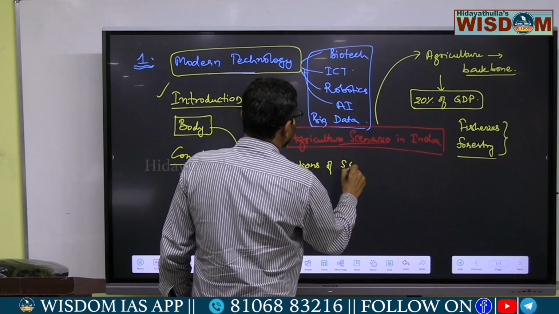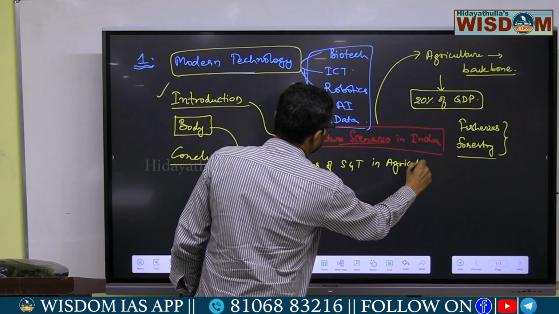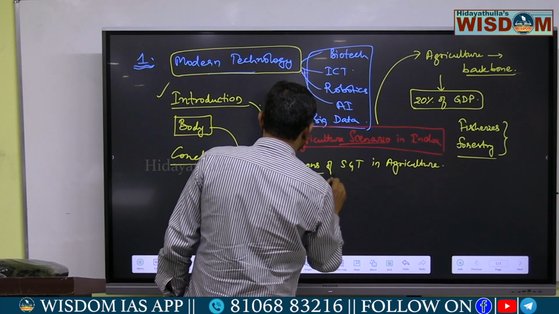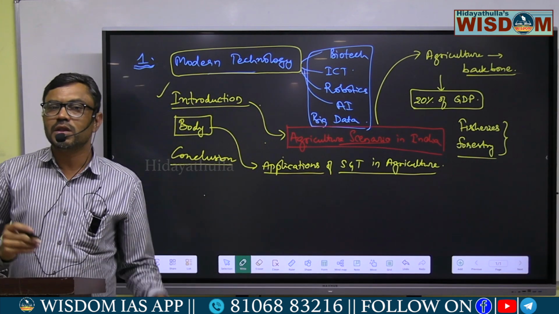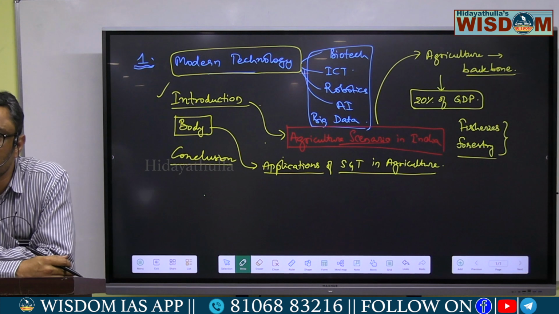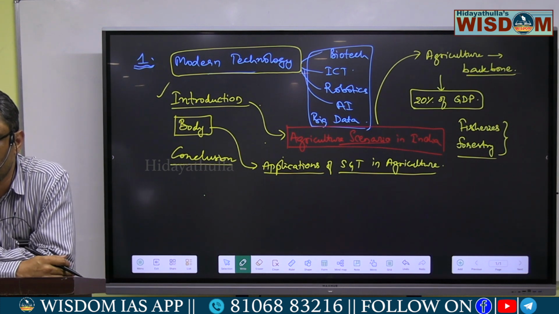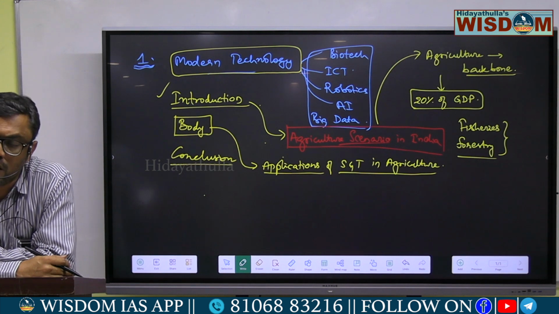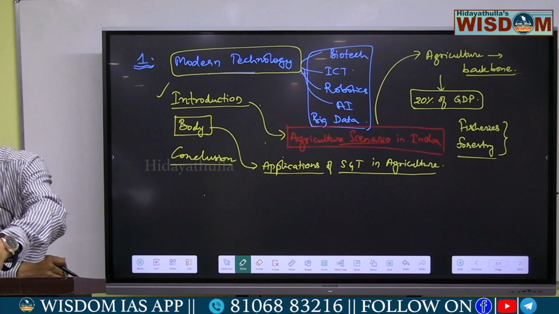Applications of science and technology in agriculture, or you can say the role of science and technology in agriculture. This modern technology is playing a very important role in farming and agricultural practices. In various ways, you have to elaborate it.